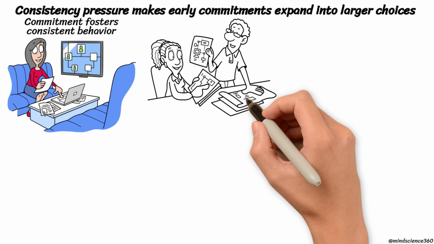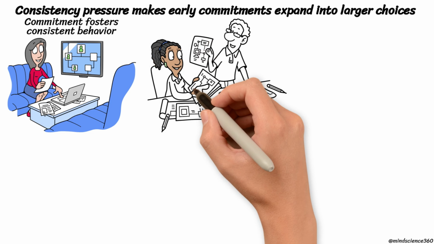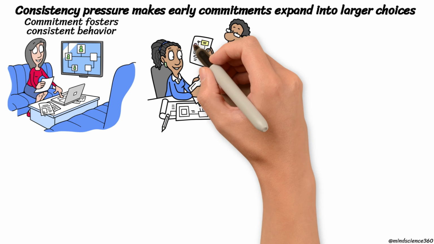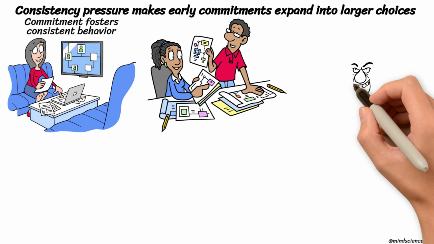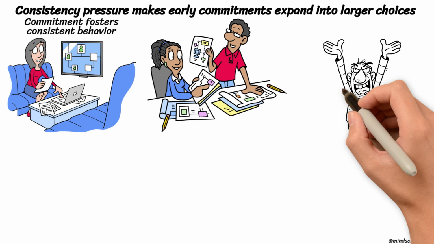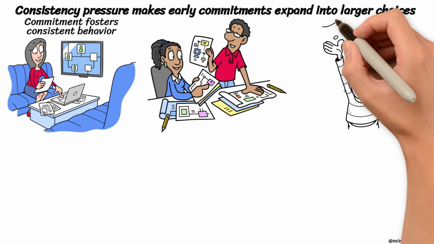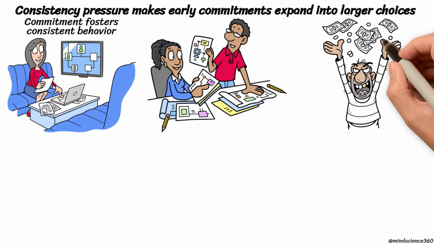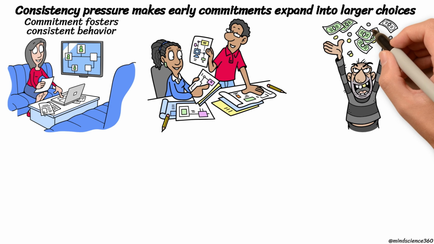Once that first step is taken, later requests can be framed as simple follow-through rather than new decisions. This pattern influences behaviour since people are inclined to take actions that align with their previous statements and self-image. It can also solidify decisions, even when new information reveals that the original choice was flawed.